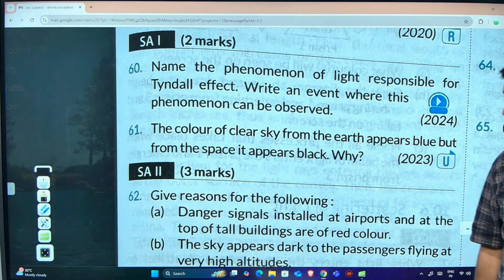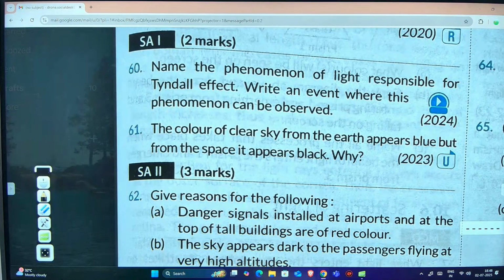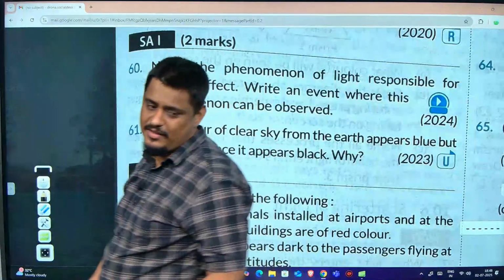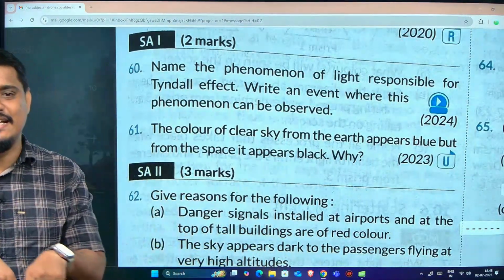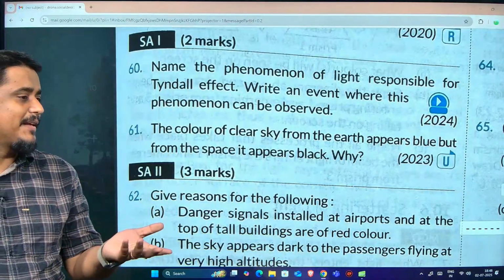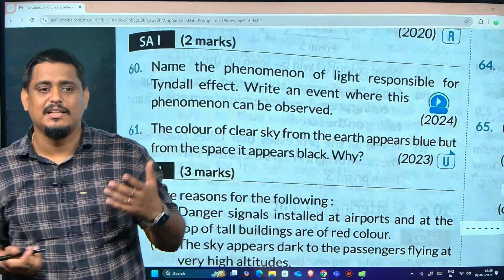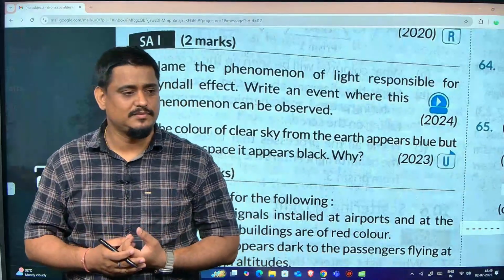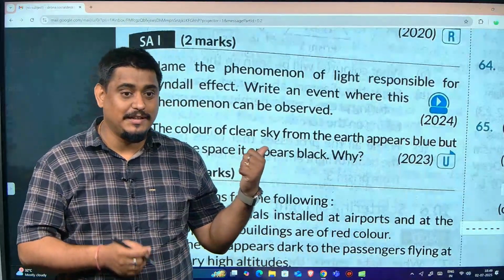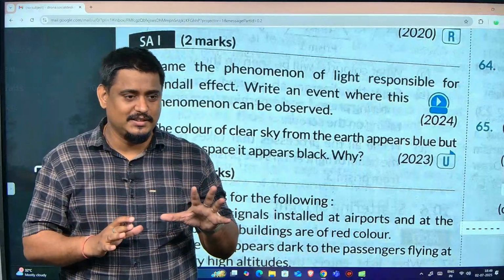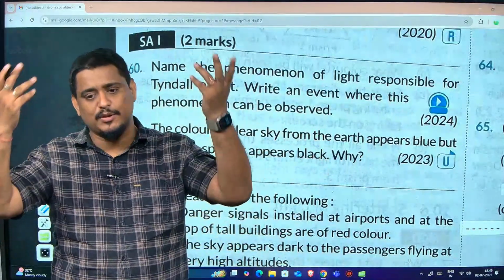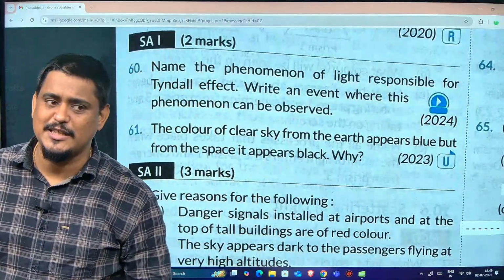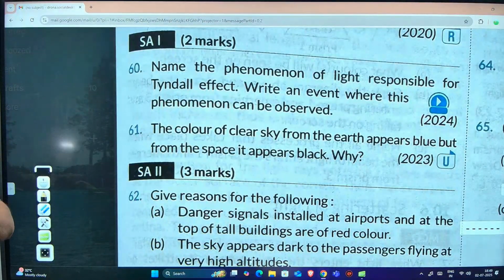Next question you see. The color of clear sky from the earth appears blue, but from space it appears black. Why? There is no atmosphere to scatter the light. Since there is no scattering taking place in space, the color of space is black. This is a 2-mark question, but they will give marks only if you write properly. On the earth, we can see the atmosphere which scatters the light. If you go above the atmospheric layers, no scattering takes place because there is no atmosphere present.